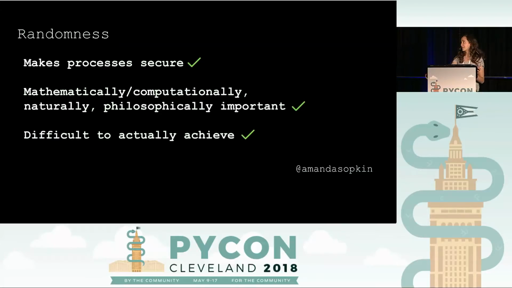Randomness is an interesting topic for us because it makes processes secure, a lot of the important things that we're doing online. It's interesting on a mathematical computational level if you're thinking about the idea of writing an algorithm that will produce a random output. Also on a natural level in terms of the randomness of certain natural processes, and on a philosophical level as well. And as we'll see today, it is difficult to actually achieve in a pure sense.